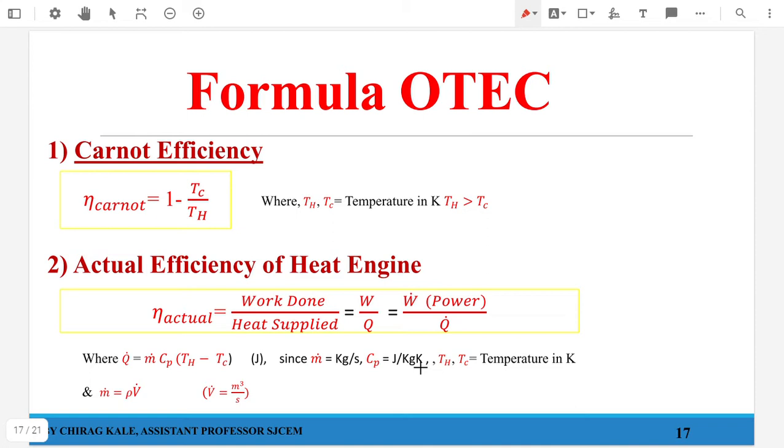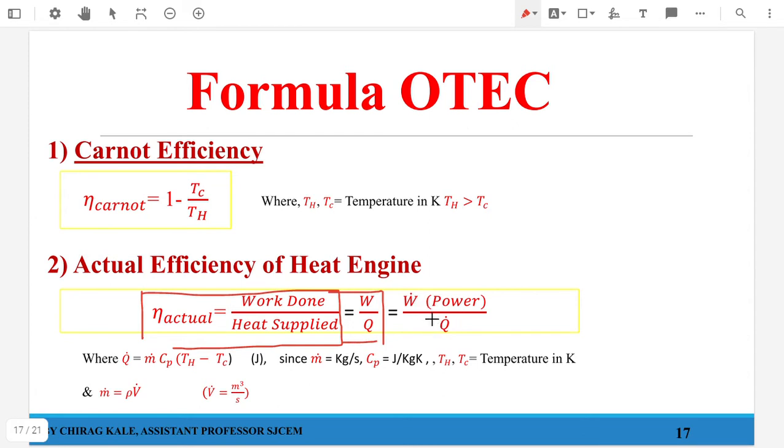What is the work done? Work done is nothing but the power. You can say work done per unit time is power, and heat supplied per unit time. Okay, so you all must be aware of this particular formula, work done upon heat supplied. Okay, so this is also familiar to you.